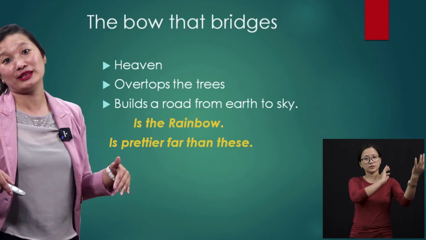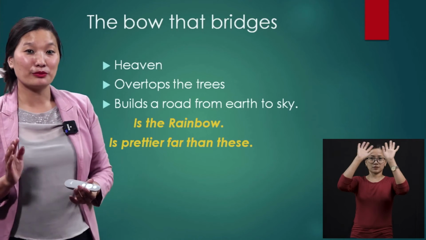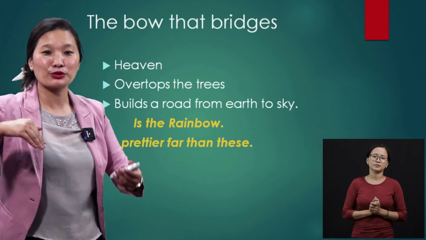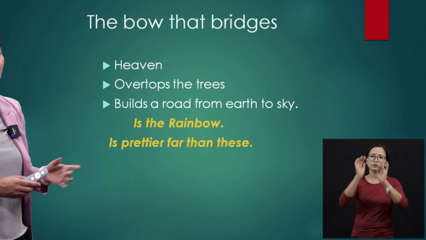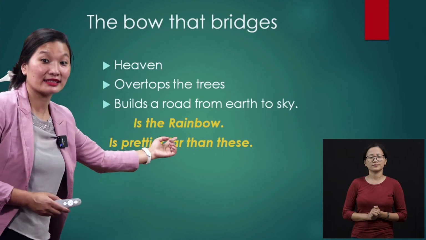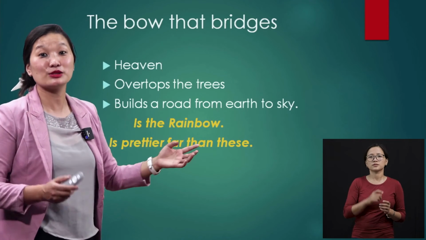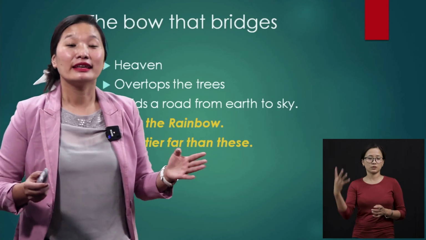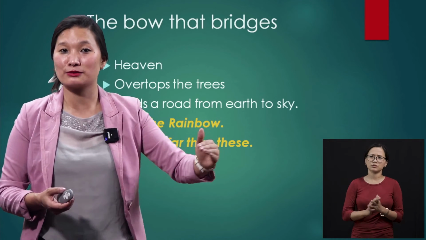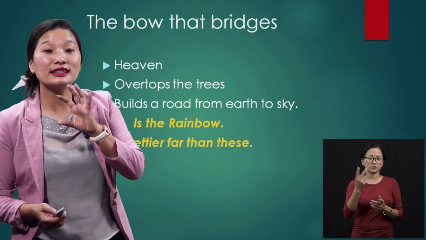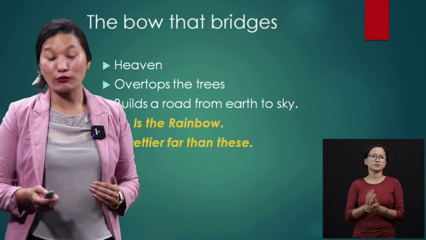Earth is the place that we live in. We know that earth is our planet. And so there is a bow that builds a road from earth to the sky. So that is the rainbow. Yes, that is the rainbow. And it is prettier far than this. It is prettier than the bridges that men made to beautify or to use for transport. But the thing that comes out naturally like the rainbow is the prettiest of all.